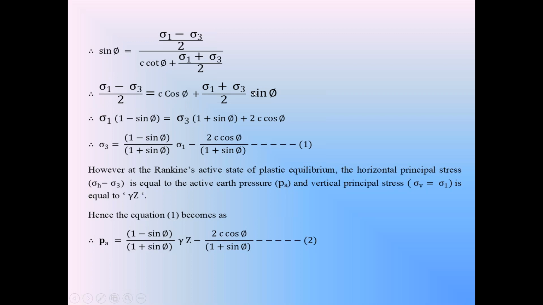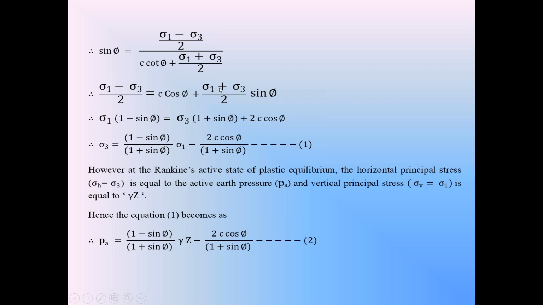Expand this equation on the right side. After the expansion, sigma 1 minus sigma 3 is equal to 2C cos phi plus sigma 1 sin phi plus sigma 3 sin phi. Then bring the sigma 1 terms on one side and the sigma 3 terms on the other side.